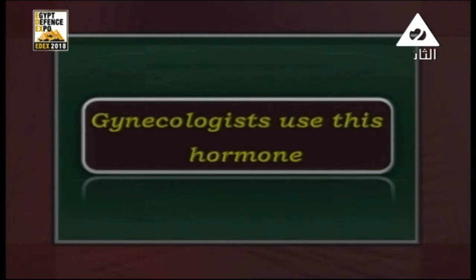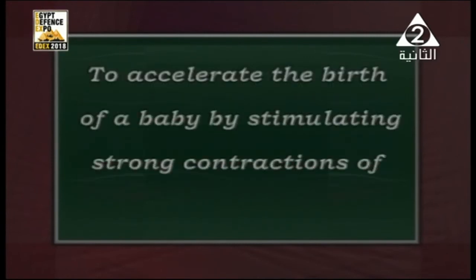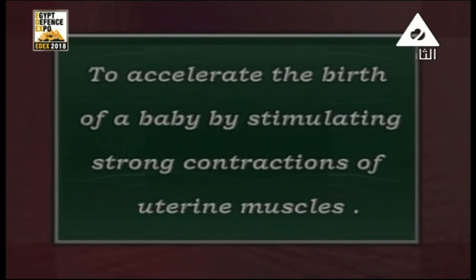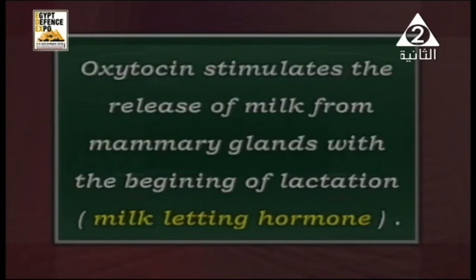Number one, to accelerate the birth of the baby by stimulating strong contraction of uterus or uterine muscles. And also the oxytocin hormone stimulates the release of milk from mammary glands with the beginning of lactation, so it is the milk letting hormone.